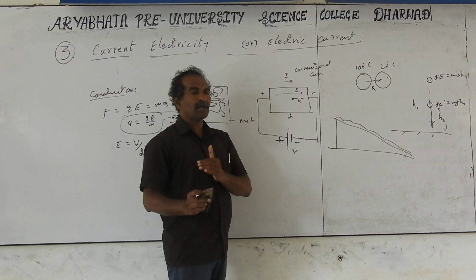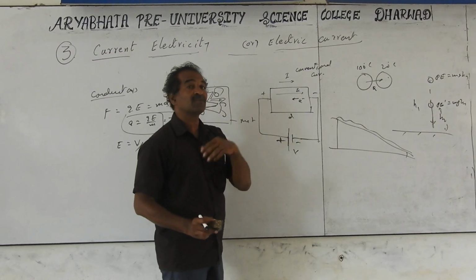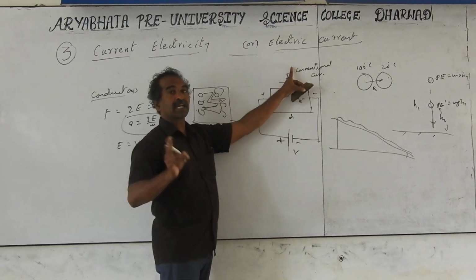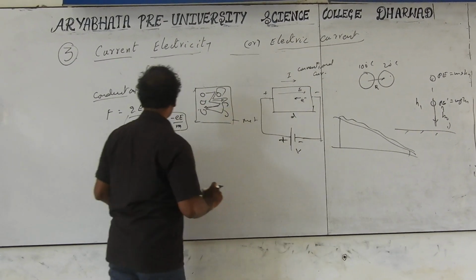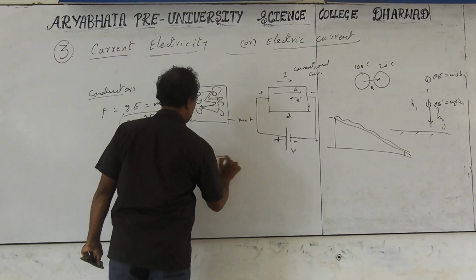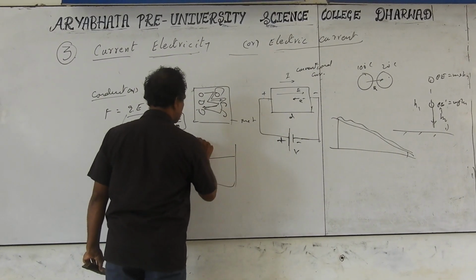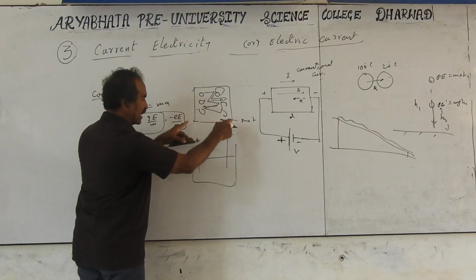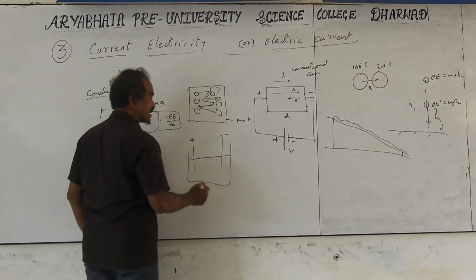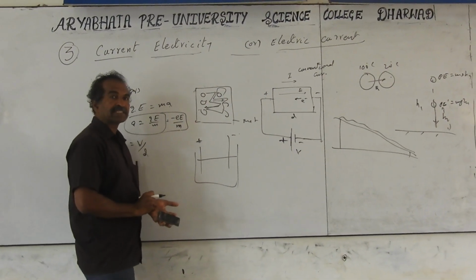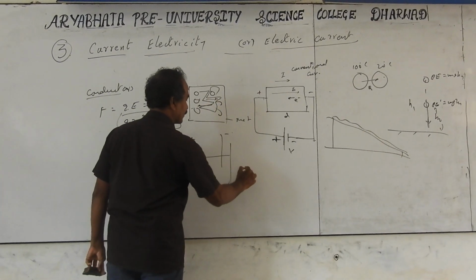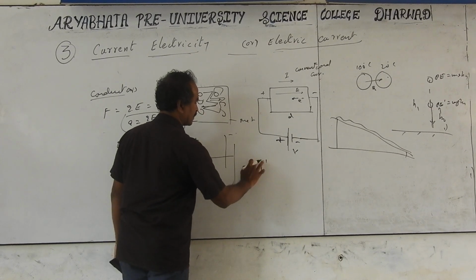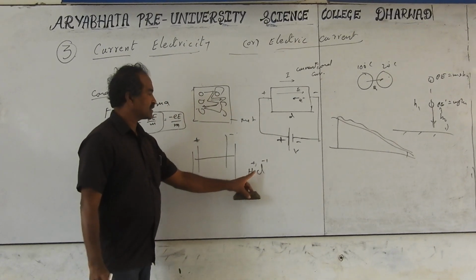If you pass the current, positive ions move in one direction and negative ions move in the opposite direction. In the case of conductors, only electrons are in motion, and conduction current is opposite to electron motion. But if you take an electrolyte, with two conductor wires connected to the battery, plus and minus terminals, and put them in the electrolyte, there will be plus ions and minus ions, for example HCl mixed with water.